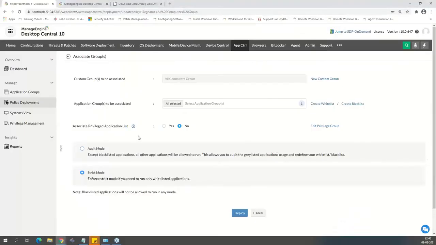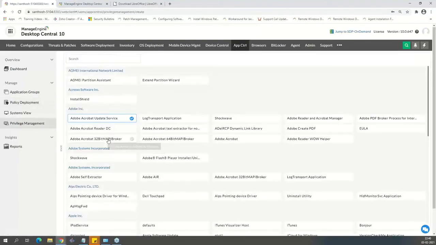What this basically does is, if you require administrative privileges to run specific applications, for example, the user needs admin privilege for my in-house application to run, it requires elevated privileges, and that is why I am providing administrative privilege to this user. Now you no longer have to do that. You don't have to provide administrative rights to all the users. You can strip down that administrative level for your users. Rather, you can tell the Desktop Central application, hey, in your privileged list, go ahead and add my in-house applications or the other applications that require elevated privileges.